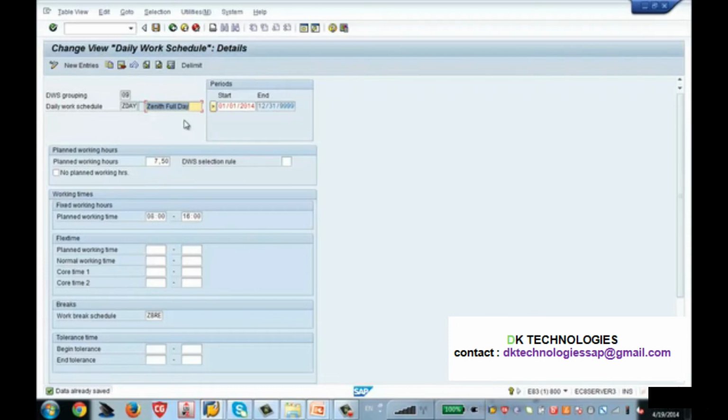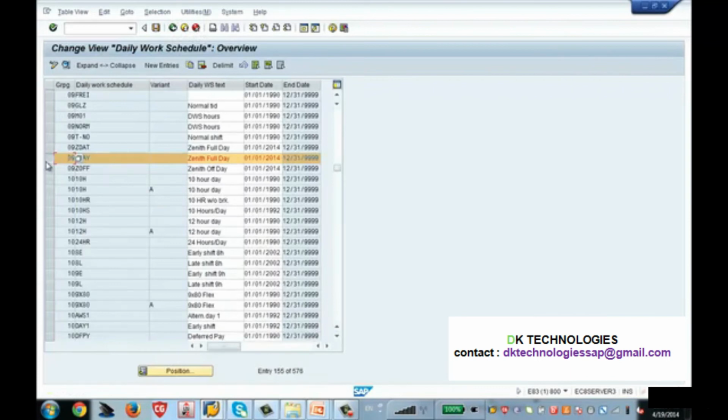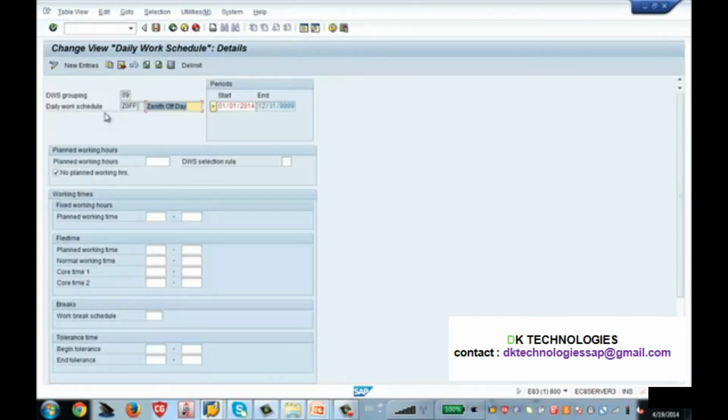So before creating the daily work schedule, you have to first define the break schedule and then attach that break schedule to your daily work schedule and also enter the timing, and SAP will calculate the number of hours to be worked. Now after creating the daily work schedule for the normal days, you should also create a daily work schedule for weekends. Sorry, weekends. So the weekend is Saturday, Sunday, you have to create that also.